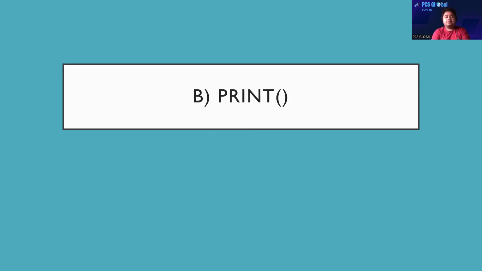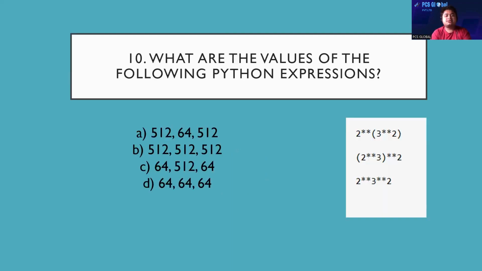Okay. Now moving on to the last question of today's Python 10 question sets. So what will be the last question? Oh sure, that will be interesting. What are the values of the following Python expressions? Okay, very carefully. It will also be very easy if you think about what exact notation is used.